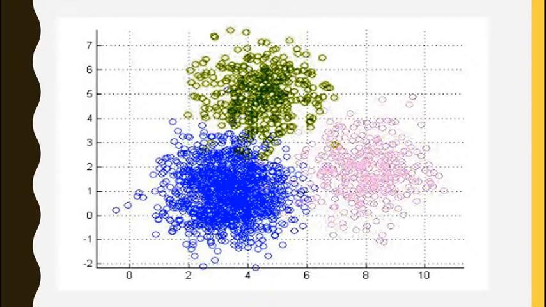Now the question is how we do it. If you have numeric data, data which has numeric values, you can apply a technique called k-means clustering. We'll try to understand what k-means clustering is and how it works.